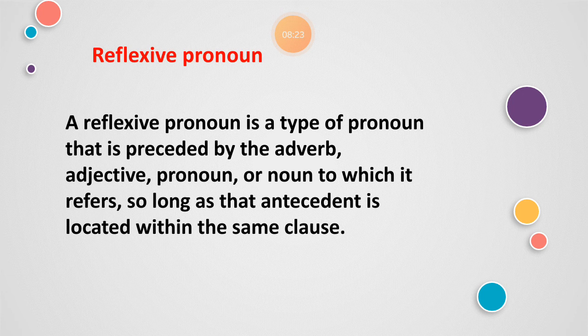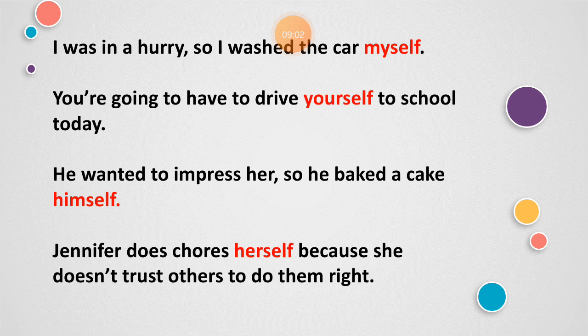A reflexive pronoun is a type of pronoun that is preceded by the adverb, adjective, pronoun, or noun to which it refers, so long as that antecedent is located within the same clause. A reflexive pronoun is simply made from pronouns like him. From him we can make himself, from her we can make herself. So the objective case will be changed into the reflexive pronoun. Your, yourself and yourselves, our, ourselves. These are all the reflexive pronouns.